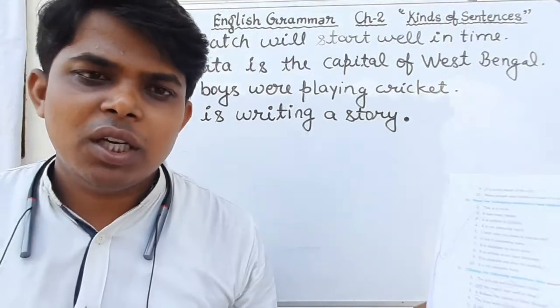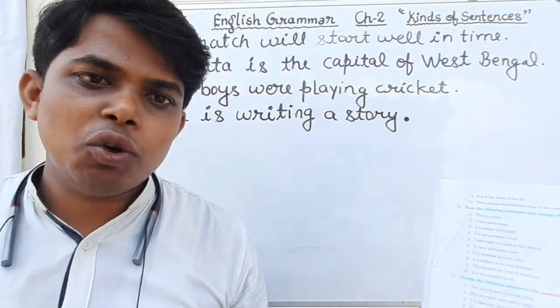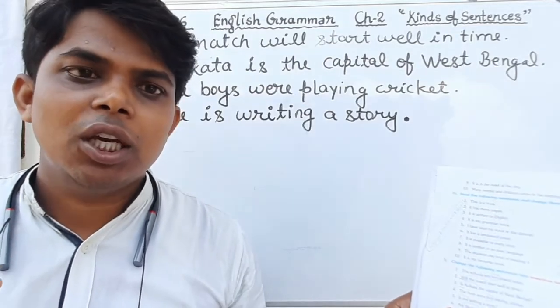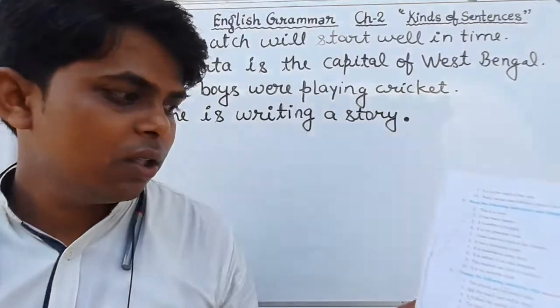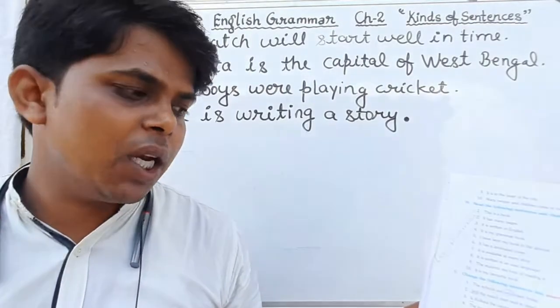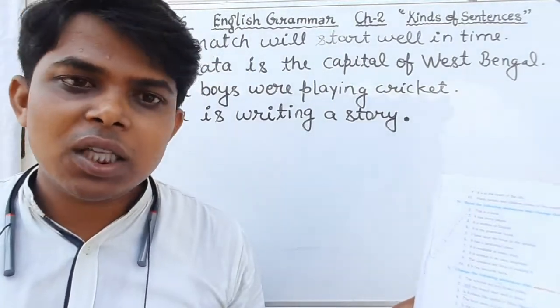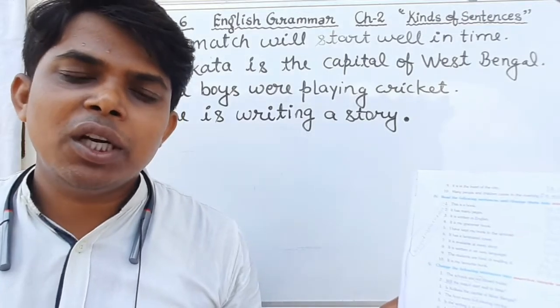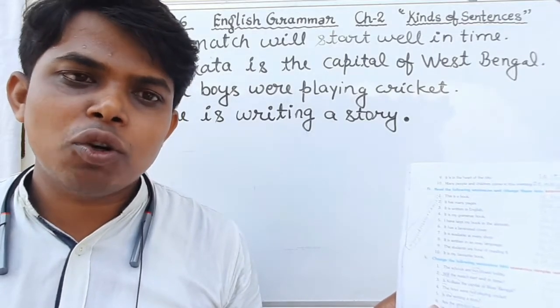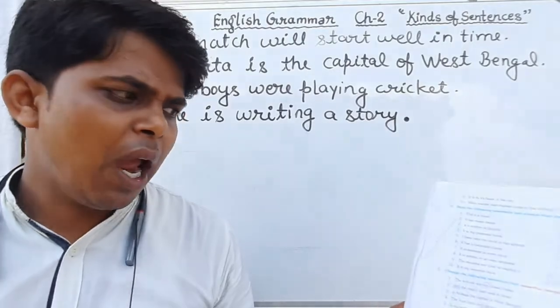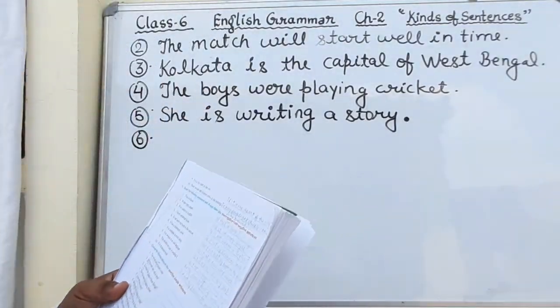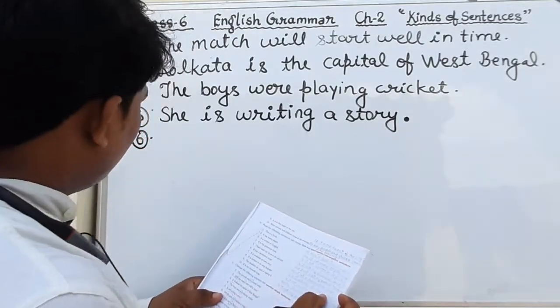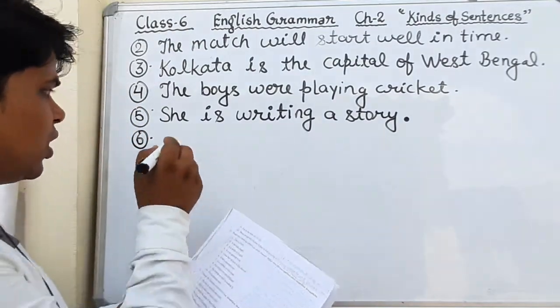Dear students, here it is an interrogative cum negative sentence because in this sentence an interrogative word, a helping verb, is used in the beginning as well as a negative word. Therefore, it is an interrogative cum negative sentence, and you have to change it into an assertive simple sentence. And now see, the correct sentence will be: the girls are.